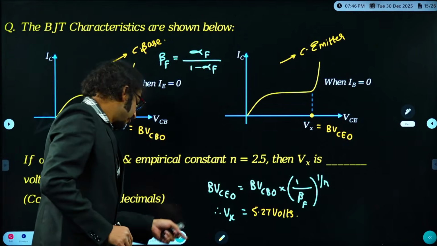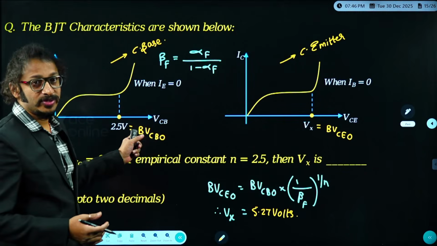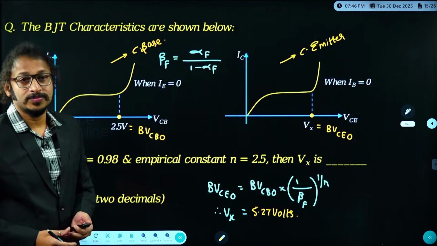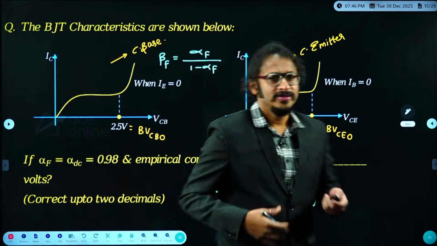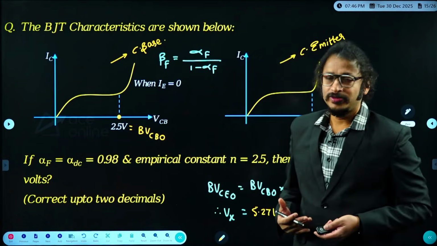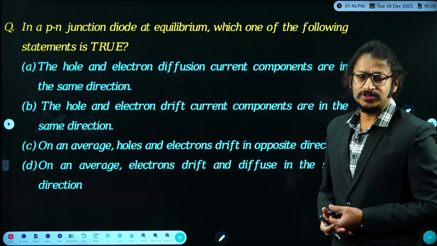That is the value for Vx. That means the breakdown voltage, if I compare with the avalanche breakdown voltage of a common base. Clear or not, dear students? This is one more very interesting model. Like that, you have different models. If you put pen on paper, you will surely gain tremendous knowledge.